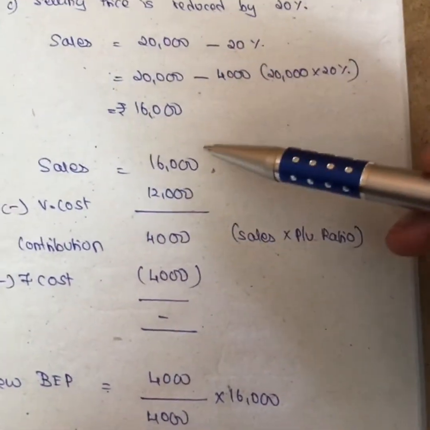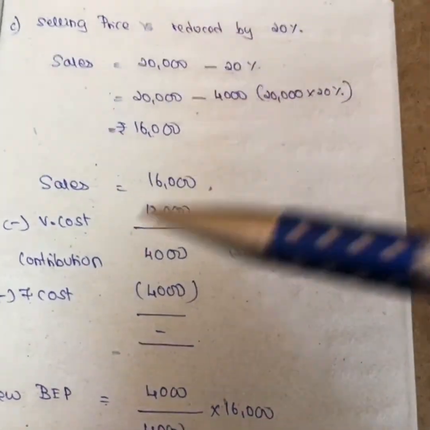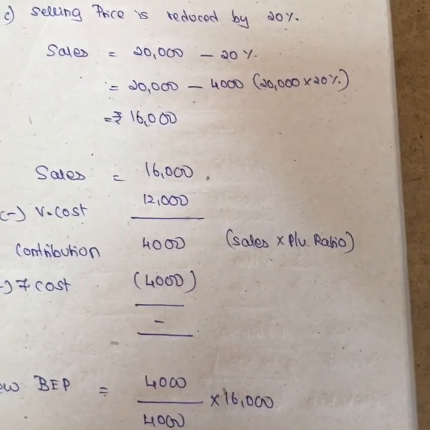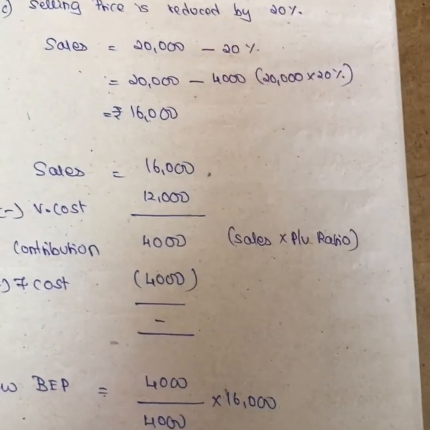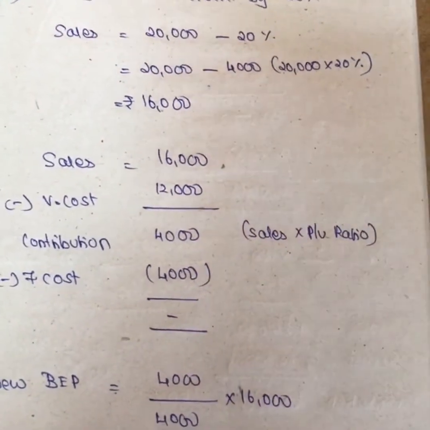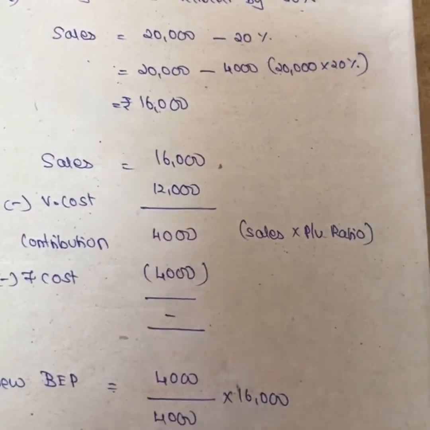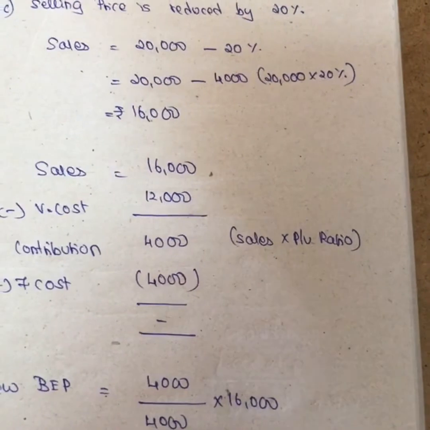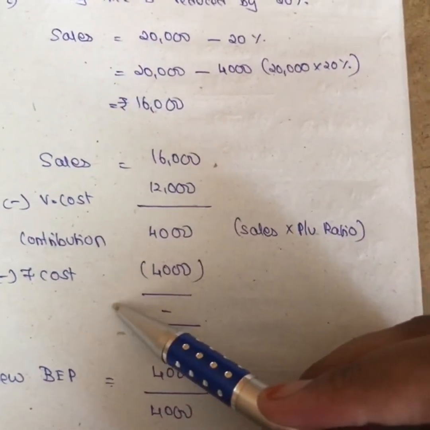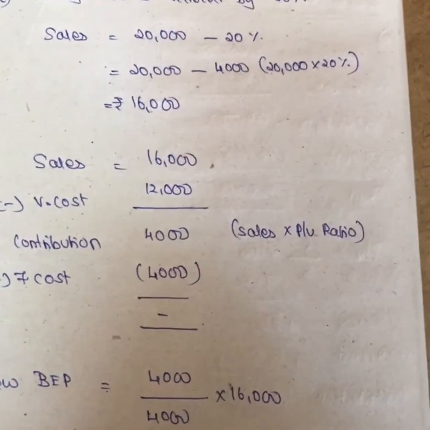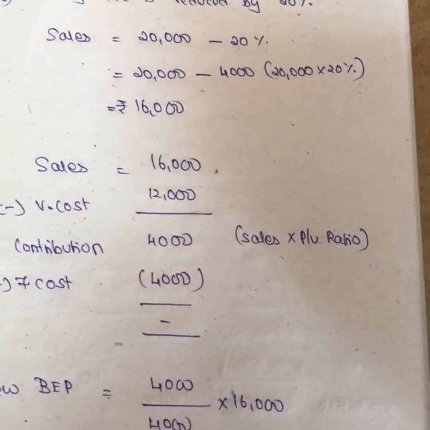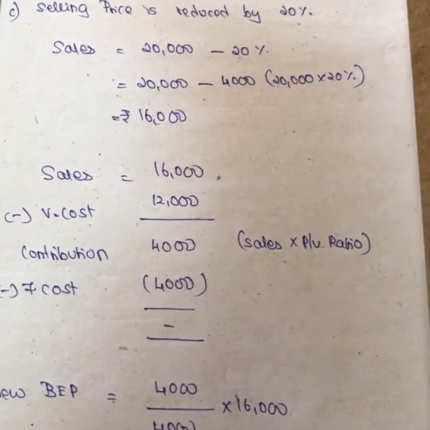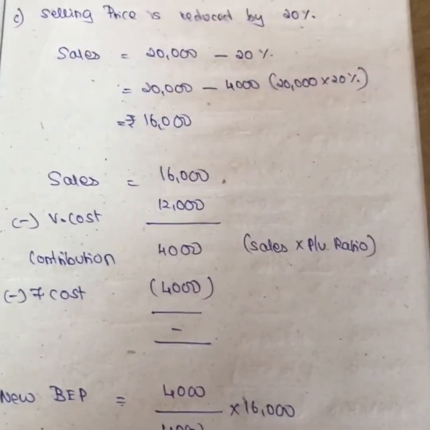Since they are talking about selling price, obviously we have to consider only variable cost per unit. So I will repeat, girls, variable cost value will change, but variable cost per unit will never change. You have to make a note. And for fixed cost, your fixed cost value will not change at all, but your fixed cost per unit will keep changing. This is an important concept that you should know.